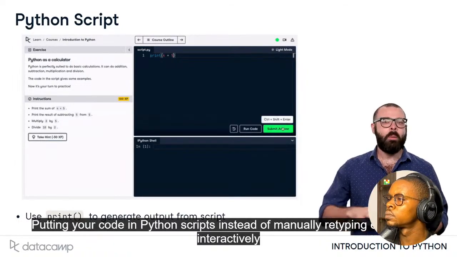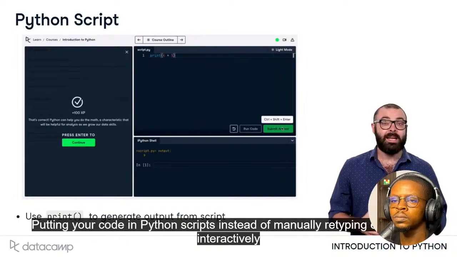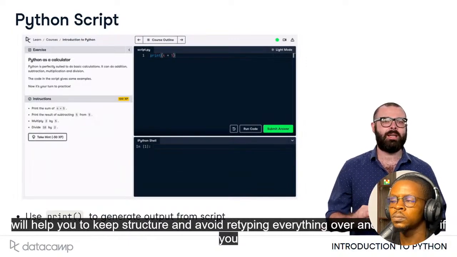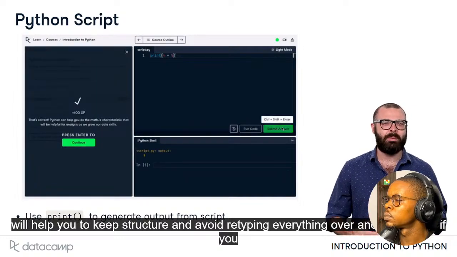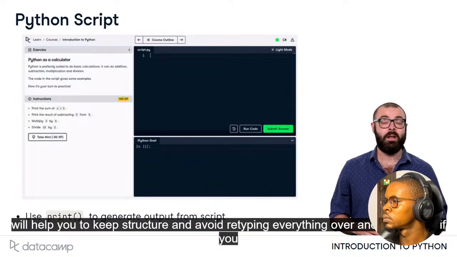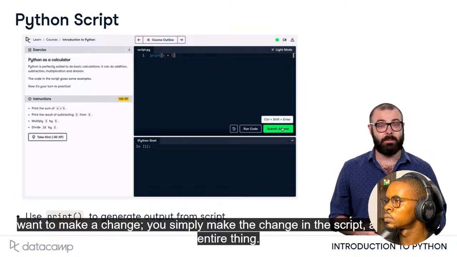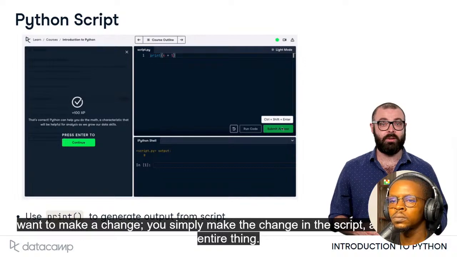Great. Putting your code in Python scripts instead of manually retyping every step interactively will help you to keep structure and avoid retyping everything over and over again if you want to make a change. You simply make the change in the script and rerun the entire thing.